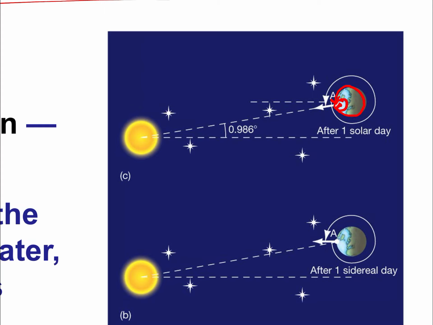Now, as Earth has turned in its full circle, I'm going to trace this line here, Earth hasn't remained at rest. Not at all. It's been in motion. It's been flying at about 11 kilometers per second around the sun. It's in very fast motion because it's covering a huge circumference, a huge orbit around the sun. And it has covered about 1 degree in terms of its angular motion around the sun.